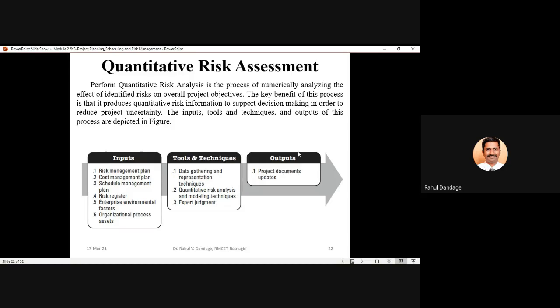Expert judgment is another kind of tool and technique which can be applied for this quantitative risk assessment. And the final output from this particular process is updating of your project documents.